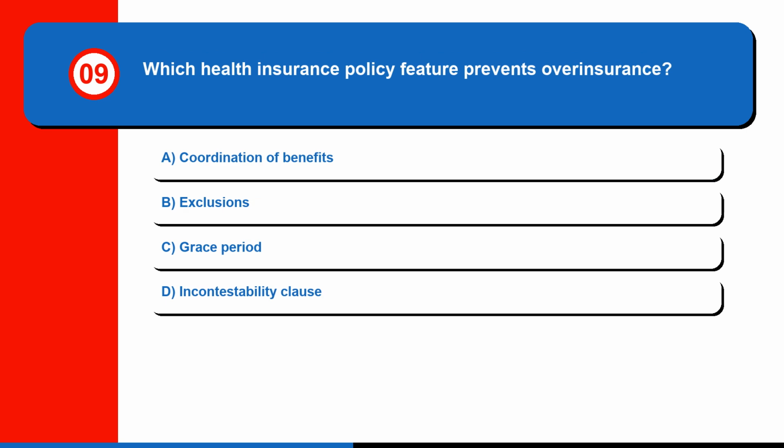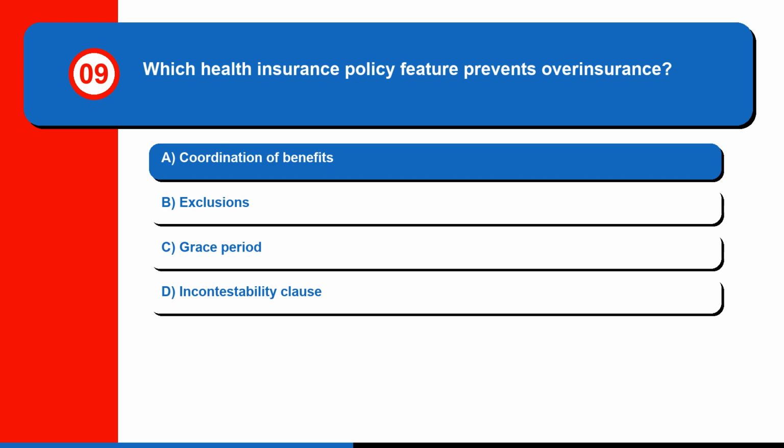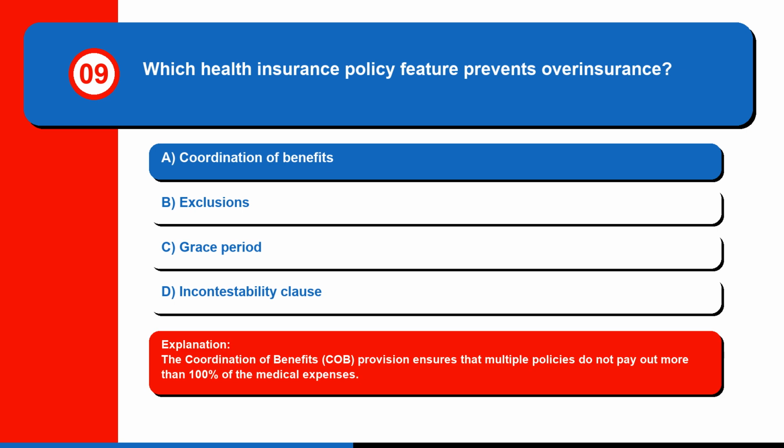Question 9. Which health insurance policy feature prevents overinsurance? A. Coordination of benefits. B. Exclusions. C. Grace period. Or D. Incontestability clause. The correct answer is A. Coordination of benefits. The coordination of benefits, COB, provision ensures that multiple policies do not pay out more than 100% of the medical expenses.